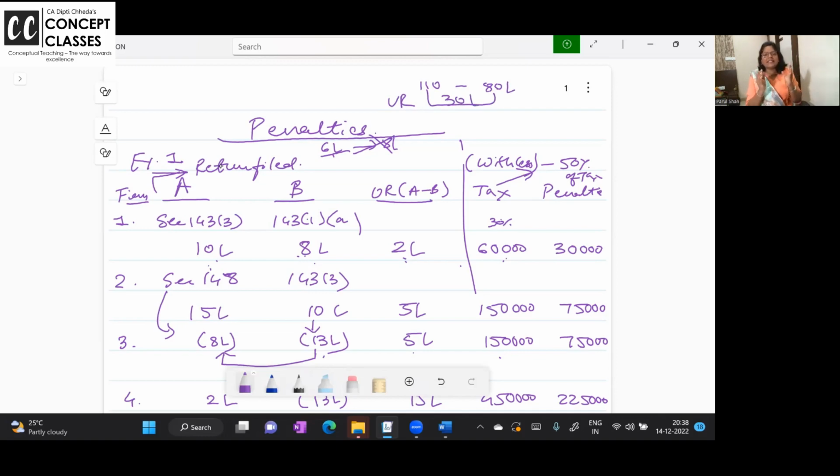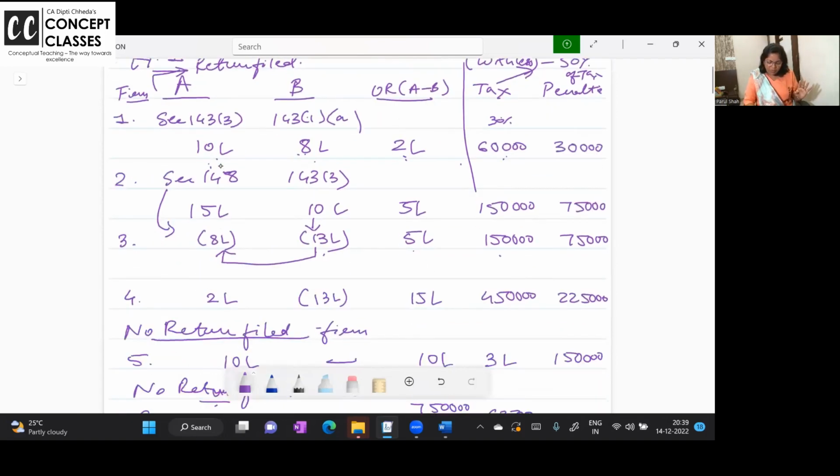Can we calculate the tax directly on 30 lakhs? Answer is no. First, calculate the tax on 110, 1 crore 10 lakhs, along with surcharge, education cess, all. Now calculate the tax on 80 lakhs. The difference between the tax on 80 and 110 lakh is the increase in tax because of underreported income, and on that tax on underreported income, 50% is the penalty for underreporting. Clear to all of you?